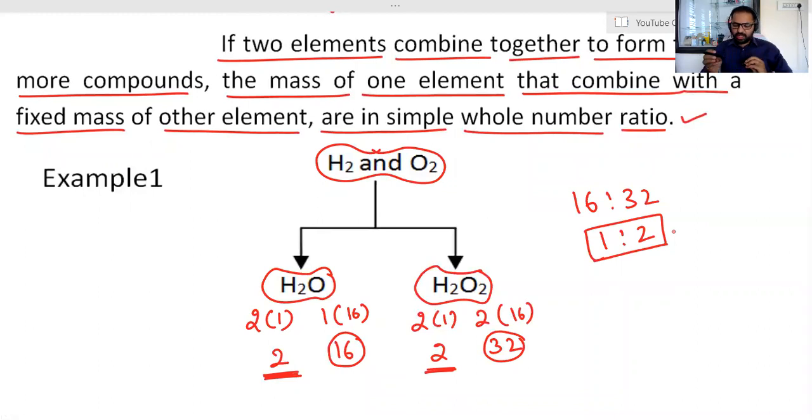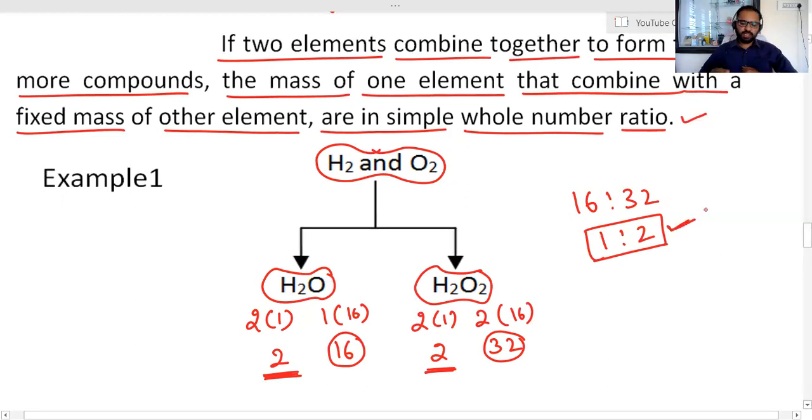Which means whenever two elements, hydrogen and oxygen, combine together, they form two compounds, water and hydrogen peroxide. In these two compounds, the mass of oxygen combining with a fixed mass of hydrogen, which is 2, are in simple whole number ratio, that is 1 is to 2. I hope you understood this statement and example.